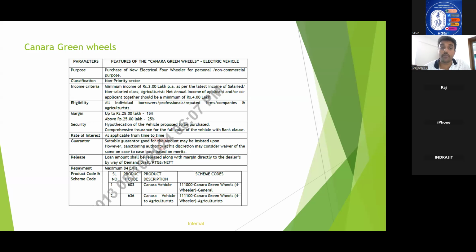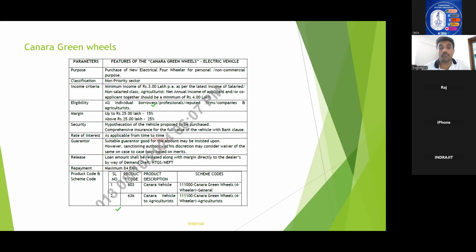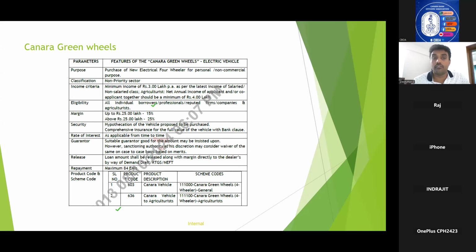So you have to have a fair idea about the margins of all these three products. That is Canara Vehicle two-wheeler, four-wheeler, used cars and Canara Green Wheels. Okay. So margin up to 25 lakhs is 15 percentage, and above 25 lakhs it is 25 percentage. Rate of interest, we need not a guarantor also. Maximum repayment is 84 months, just similar to that of general vehicle loan.